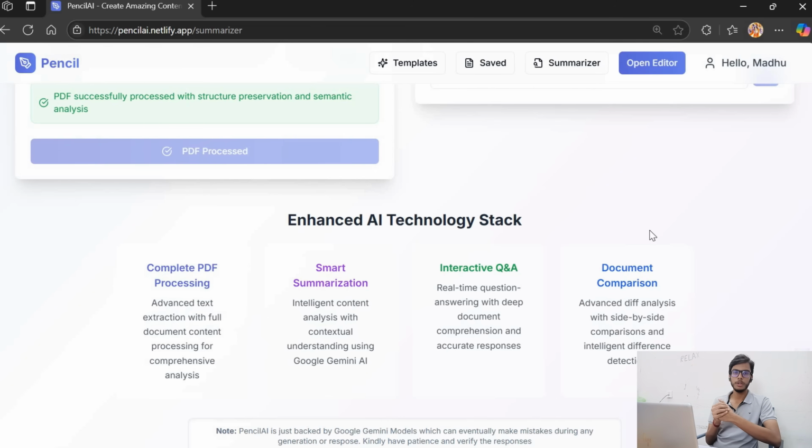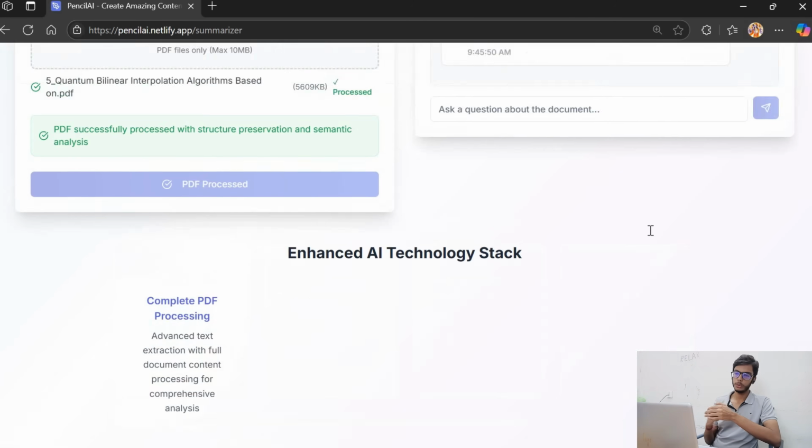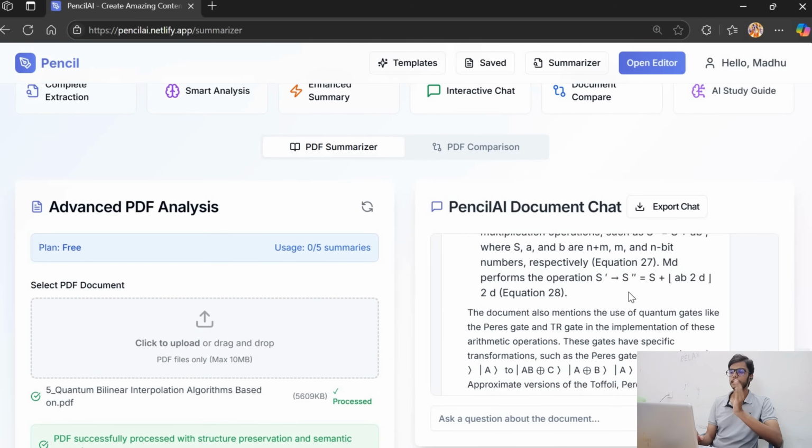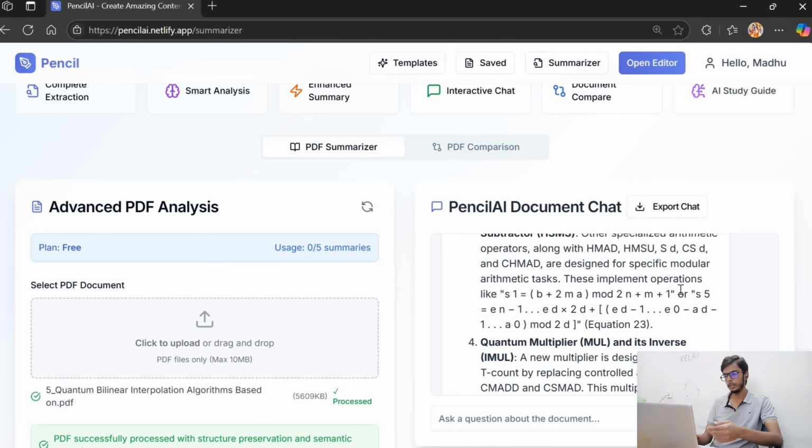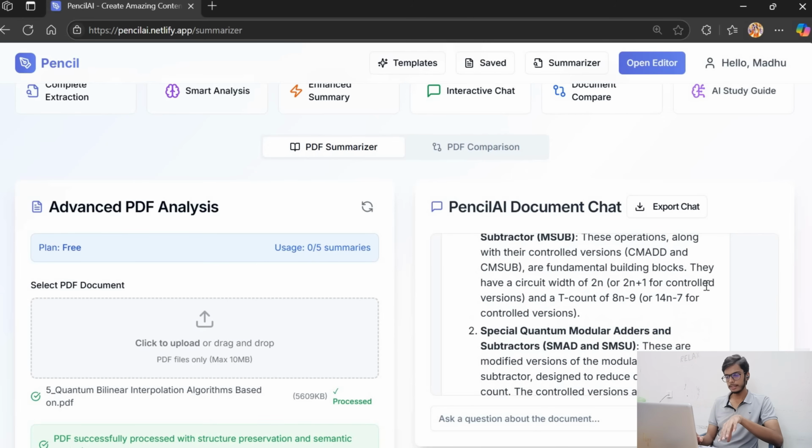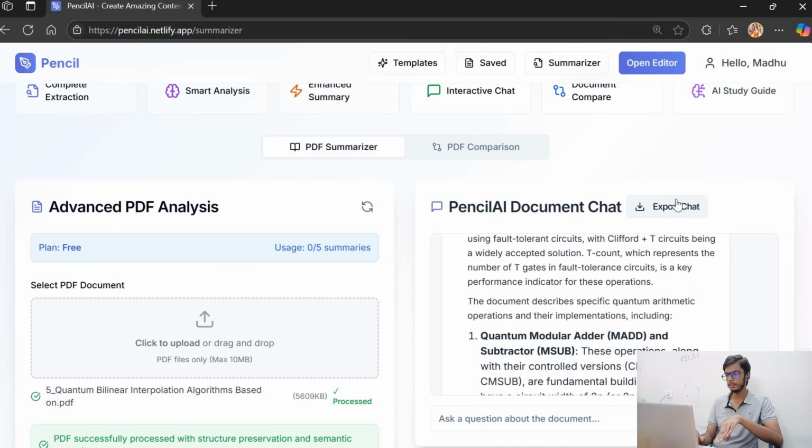Now, here's what we need to discuss, because what makes this application unique in this kind of PDF generation is that this AI model uses first principles thinking. If anyone of you doesn't know about first principles thinking, it's basically dividing the given concept into its core fundamentals, so that each important fundamental concept is easily analyzed and understood by us, so that we can get clarity on the complete topic that we are learning. According to this principle, it summarizes the complete PDF for you and can answer any type of question related to the topic. Now, the unique feature in this specific page is that you can export the chat.